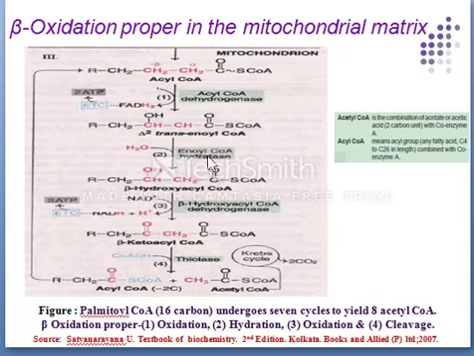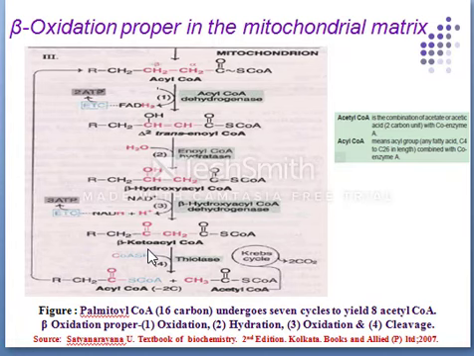Enoyl CoA hydratase brings about the hydration of the double bond to form beta hydroxy acyl CoA. Now the third one is oxidation. Beta hydroxy acyl CoA dehydrogenase catalyzes the second oxidation and generates NADH. The product formed is beta keto acyl CoA. Now the cleavage starts here.